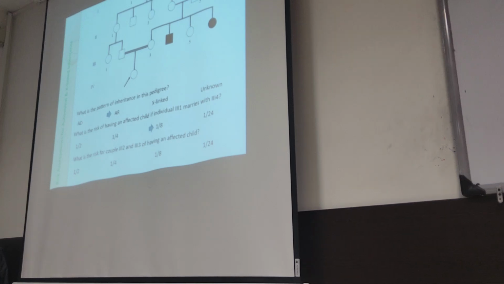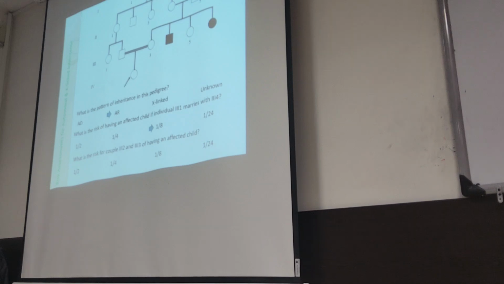The chance of being a carrier for 3, 2 is 1 out of 4. Yes, 1 over 4. So, and then 3, 3: the chance of being a carrier is 50%. It's not correct, but okay.